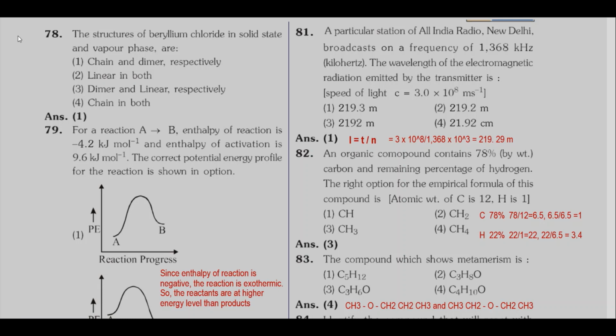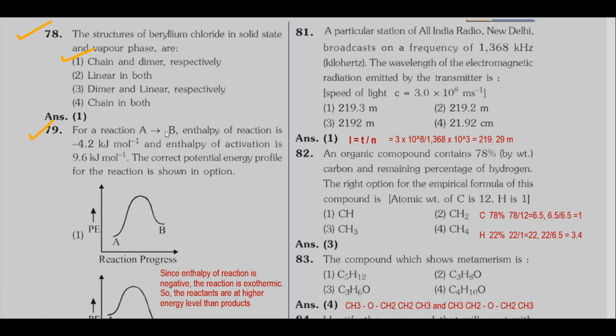Coming to question 78. Structure of beryllium chloride in solid state and vapor phase are. The correct option is 1. In solid state, beryllium chloride has a chain structure, and in the vapor phase, it forms a dimer structure. So option 1 is correct. Then question 79.